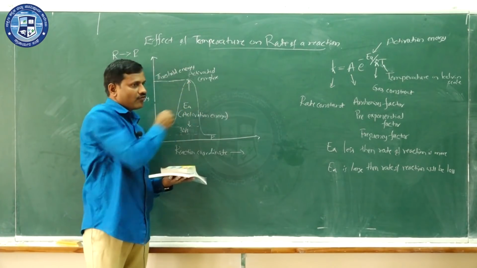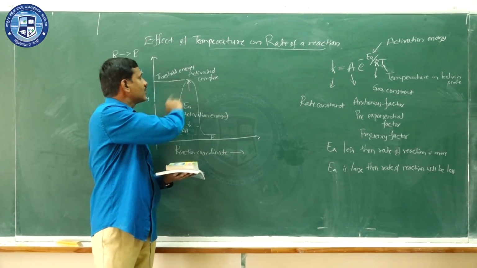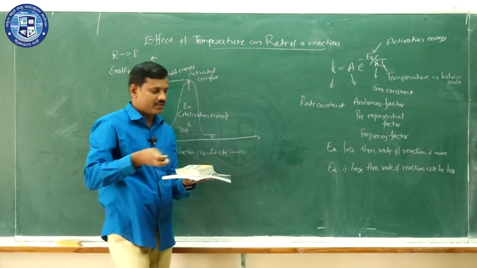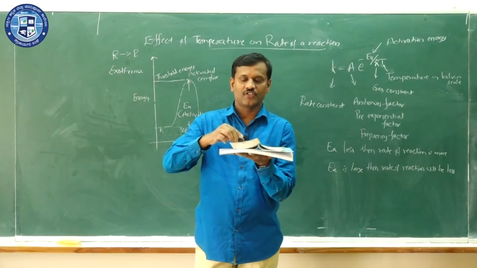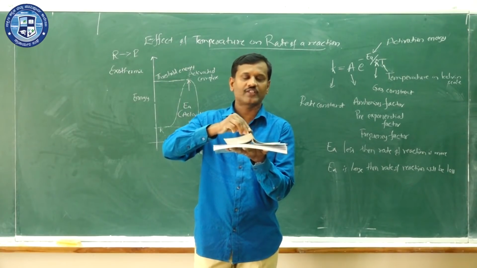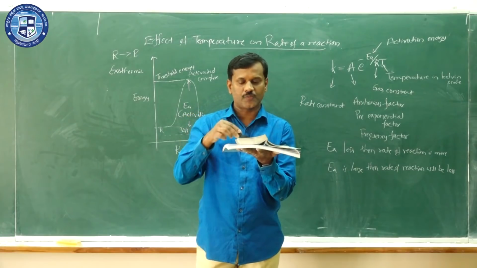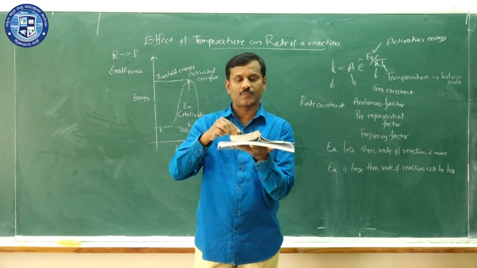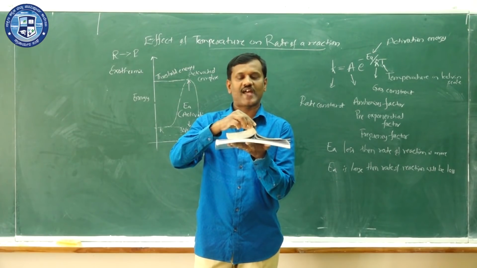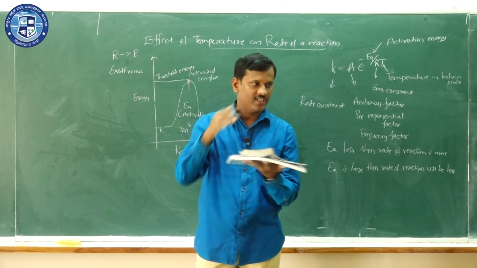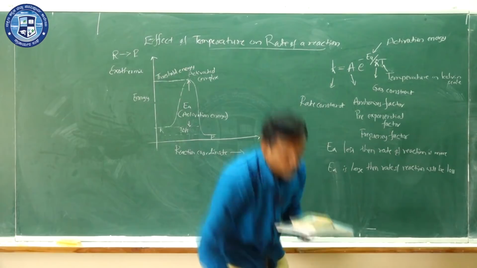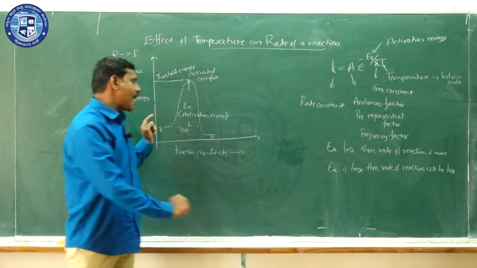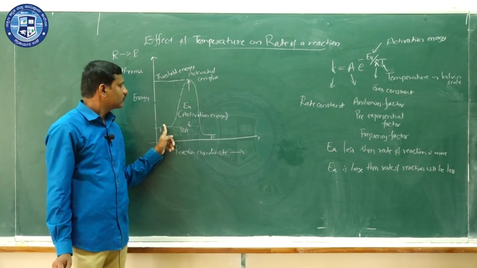In order to form the product, it must surmount, or it must have a certain extra amount of energy, called activation energy. So we can give the activation energy. If the activation energy is given, it can surmount the energy barrier and change into the product. So this is the reactant molecule. Suppose we supply a certain amount of energy and it becomes activated; once it is activated, it is freely converted into the product. Okay.